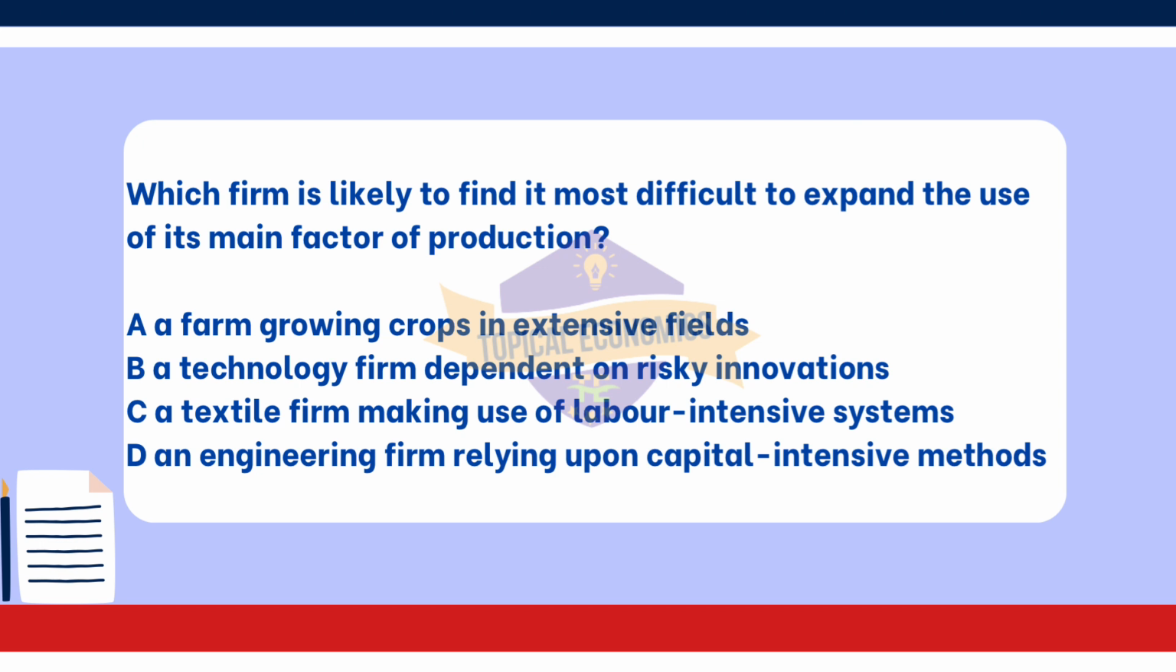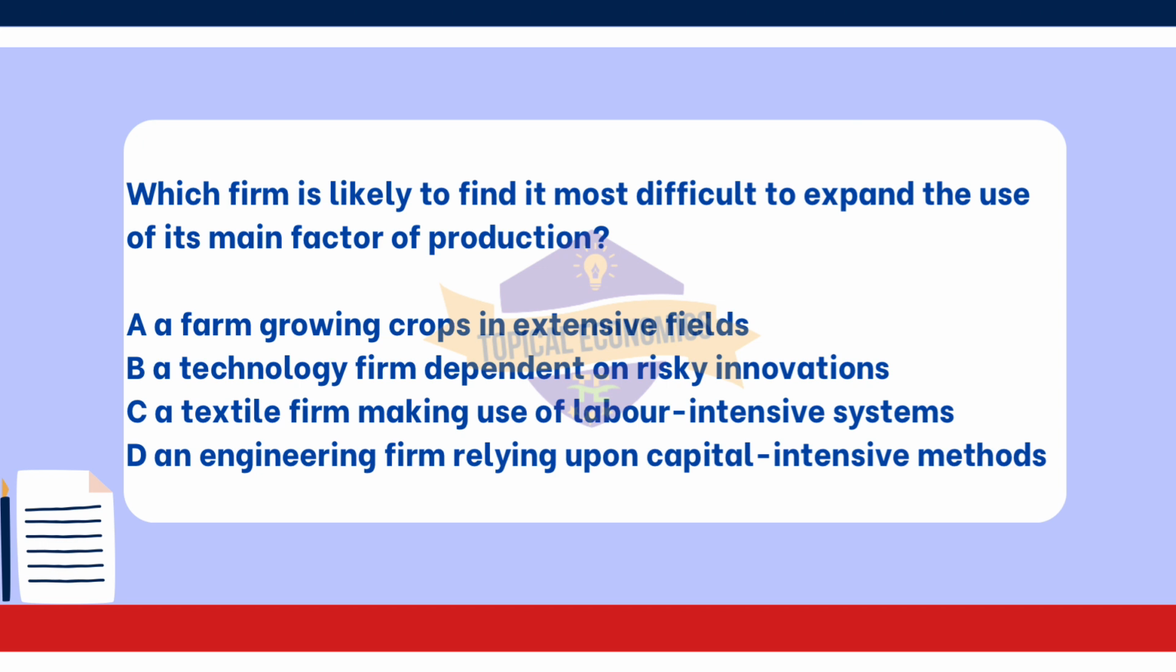The correct answer for this question is option A. A farm growing crops in extensive fields. This type of farm is likely to find it difficult to expand the use of its main factor of production, which is land. Extensive farming typically means that the farm is already maximizing its use of available land. Expanding the farm may require acquiring additional land, which can be limited or expensive in certain regions. Moreover, extensive farming often relies on the natural productivity of the land, which may not be easily increased through technological